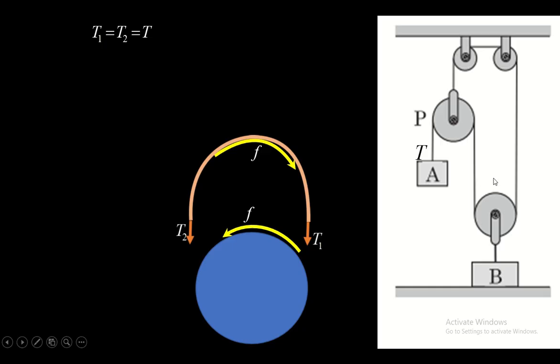Now consider this situation. Suppose the acceleration of block A is a, that of block B is b, and that of the pulley is c. Now since block B is directly connected to this pulley, whatever acceleration the block B has, the same will be the acceleration of this pulley, so that is b. Find the constraint equation. Suppose this distance from the ceiling to block A is x1. This distance is x2, suppose. Similarly, this distance is x3 and this distance is x4. The horizontal distance between these two pulleys is y, suppose.